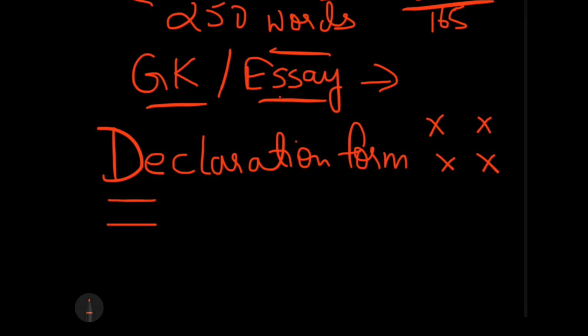They will also ask you the test center name, so fill in these details. And after filling these details, just keep the sign part empty, so that when they come close to you asking you to sign on the admit card, you sign in front of them on the declaration form also. These things will really help you.